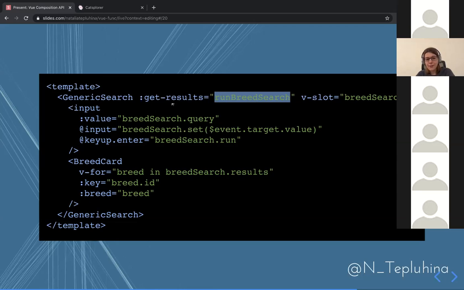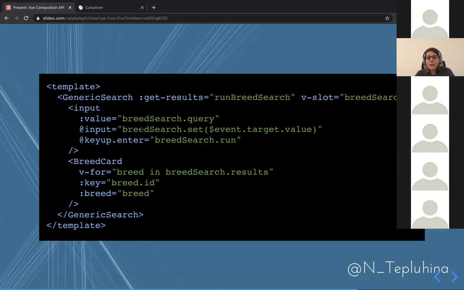In this case, we can pass our own breed search method as a prop here. I'm not a big fan of this. If you work with Vue, try not to pass functions as a prop, but for the sake of example, we can do this. So we have more flexibility. I can pass whatever I want here, be it Axios call, GraphQL call, different endpoints, and I expose back our breed search with query and results. And I can use them in the parent scope.